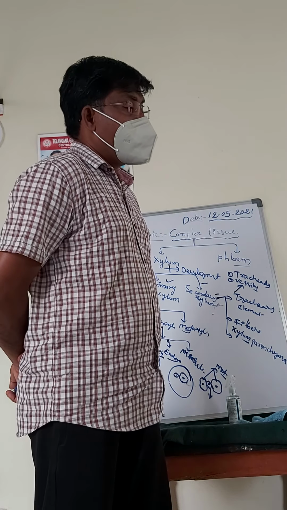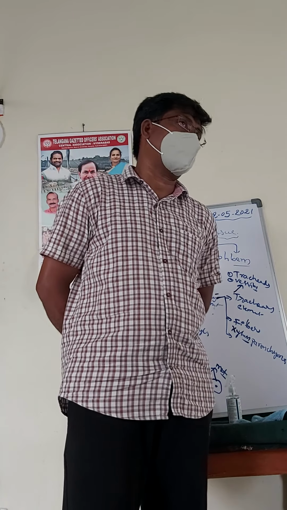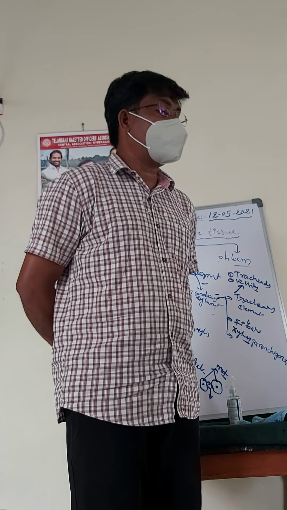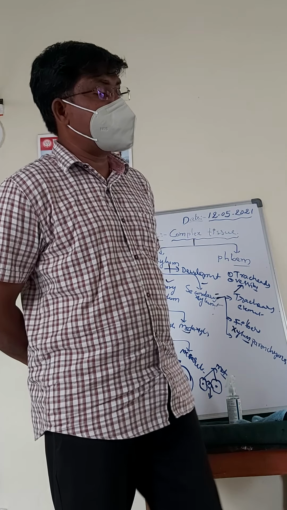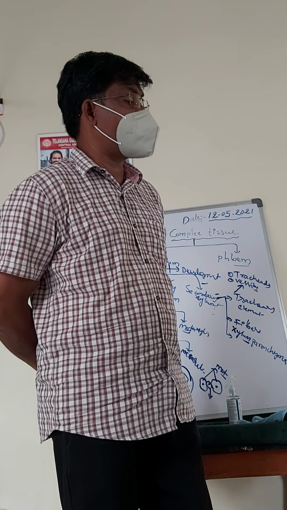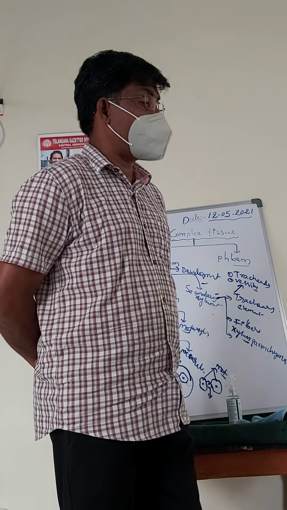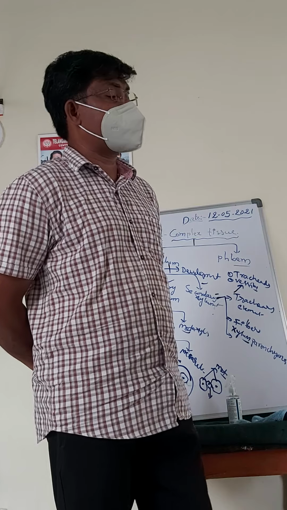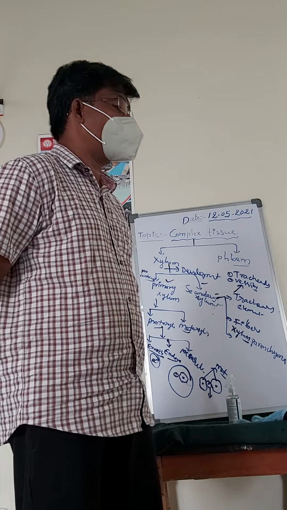These tracheids are present in pteridophytes and gymnosperms. They are absent in angiosperms, but in Drimys and Trichodendron, the tracheids are present. These tracheids are useful in the conduction of water and mineral salts. So this is something about the tracheids.